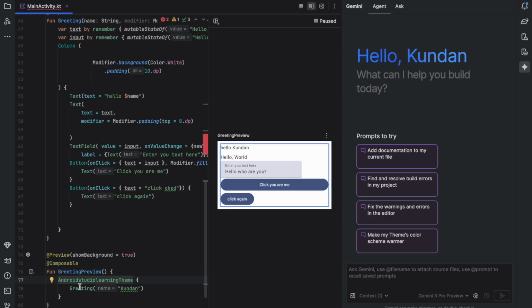And then greeting, and you can also add that like this. If I remove that, what will happen? That's a question you might have. Let's try and see. Let's say I have this same one, and as you can see there are no major changes. Everything is still the same as it was. But what will happen if I remove this one, the Android learning theme? Let me cut this one.